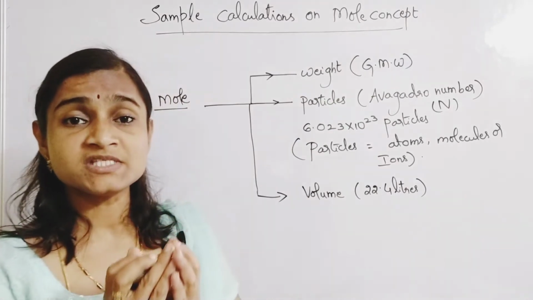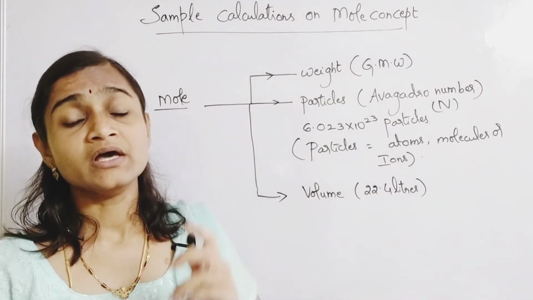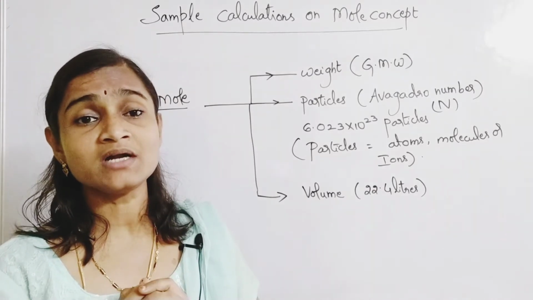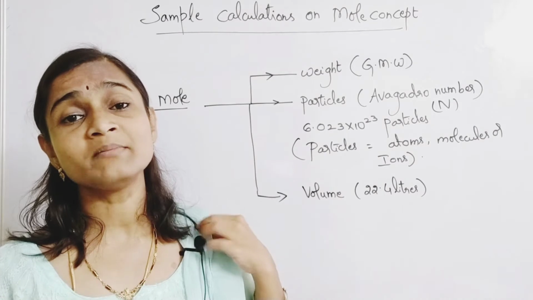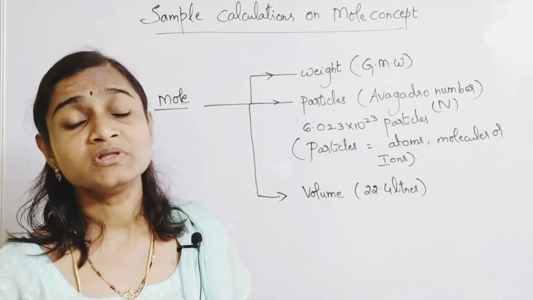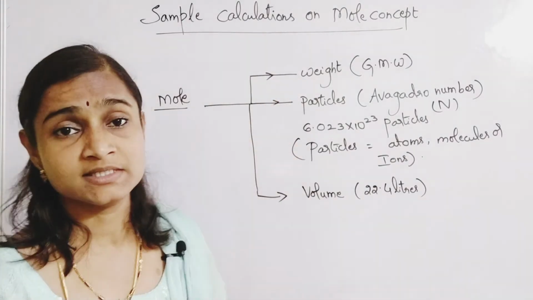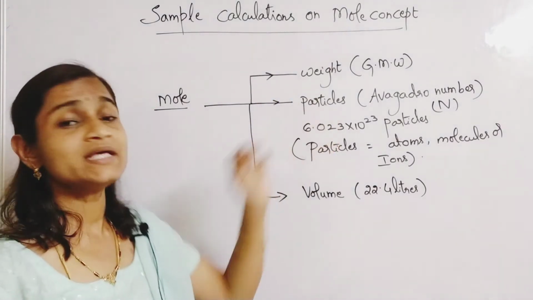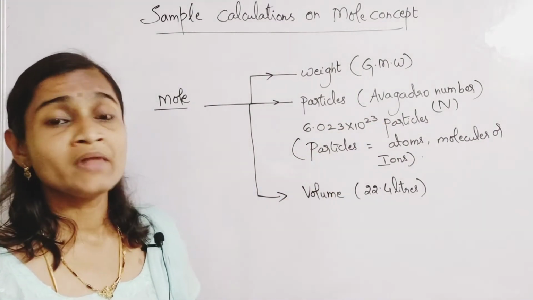If the substance is present in elemental form, you call it the gram atomic weight. Both refer to the weight of 1 mole of a substance. Similarly, the second thing is in terms of particles, that is Avogadro number, and the third thing is in terms of volume.